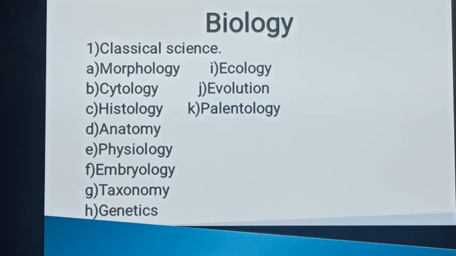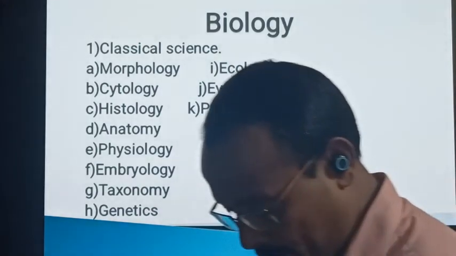So classical science is the study of knowledge and natural phenomena. It is the study of experimentally proved facts for the sake of knowledge.